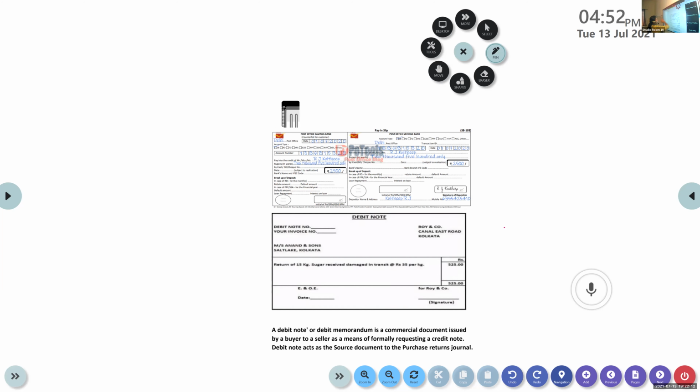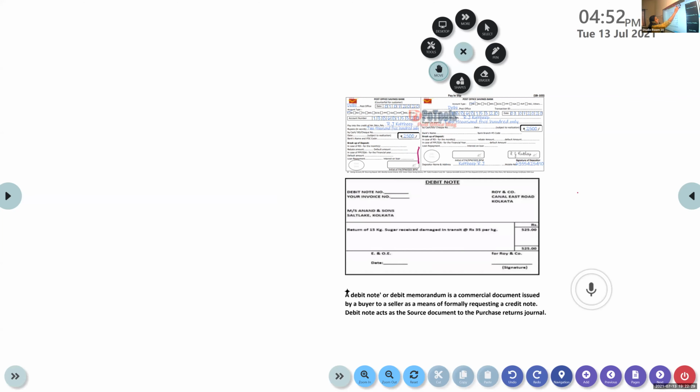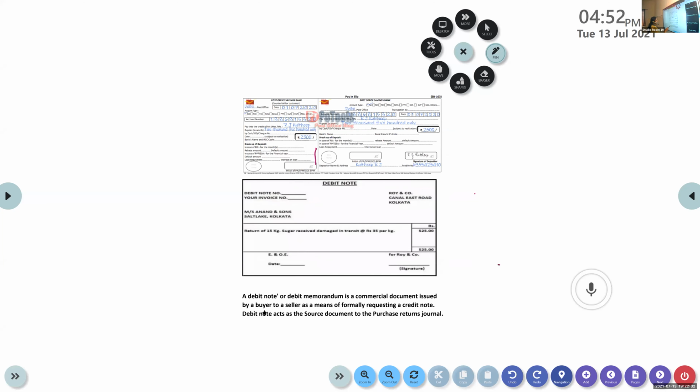Okay, pay in slip. And there is one more thing, debit note and credit note. These are all the various types of vouchers. A debit note is a commercial document issued by a buyer to a seller as a means of formally requesting a credit note. Debit note acts as source document to the purchase returns journal. Purchase return. When you purchase something and you return it, it is then you prepare a debit note.